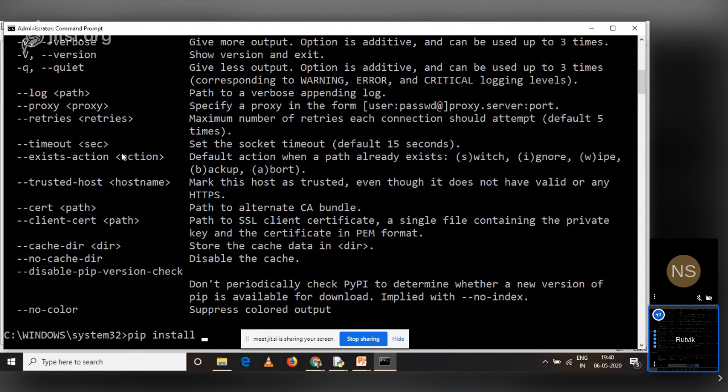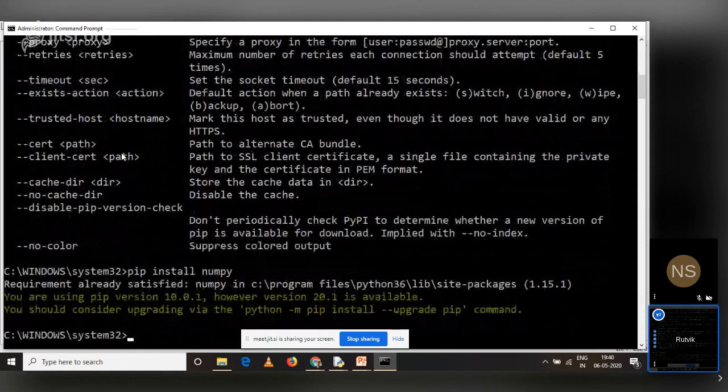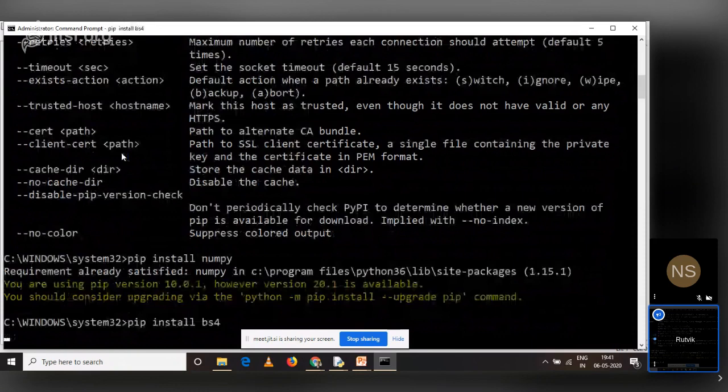Say for example, I can search on the internet which module is available for creating arrays. The module name is numpy. Numpy is already installed on my computer, so it will give me that requirement is already satisfied. When you run it on your computer, it will install numpy for you. Say for example, I want to install any package. There is a package for scraping in Python called Beautiful Soup, and the package name in the Python package index is bs4. So I can run it.